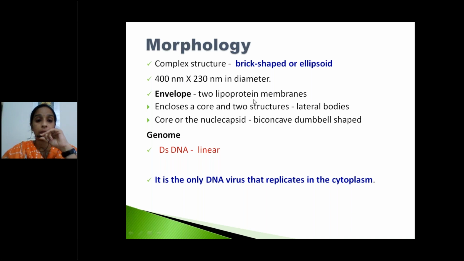Next, the envelope contains two lipoprotein membranes. It encloses the core and two structures. These two structures are called lateral bodies. Next, the core or nucleocapsid is biconcave or dumbbell shaped.